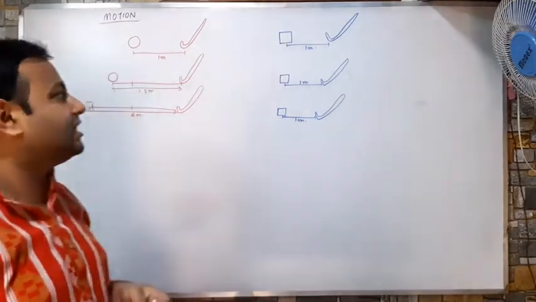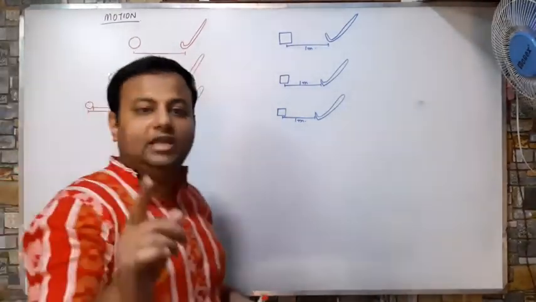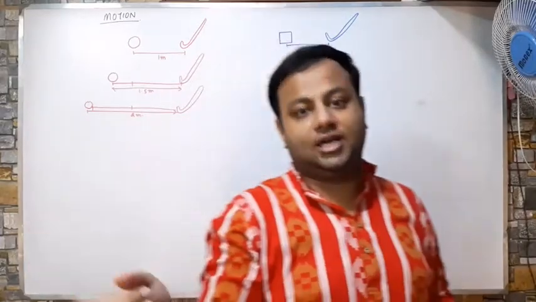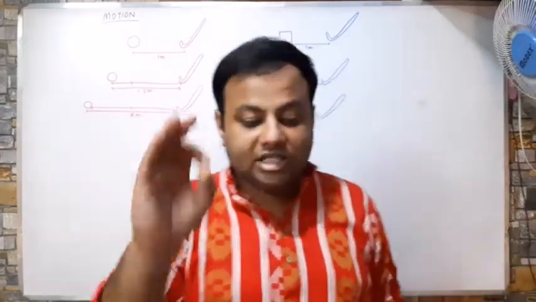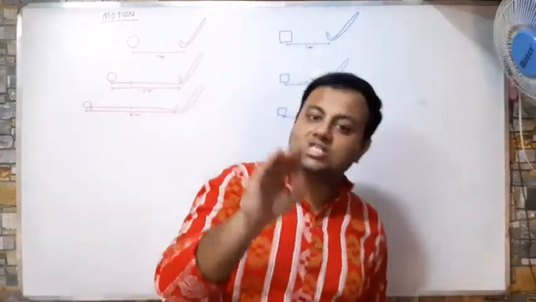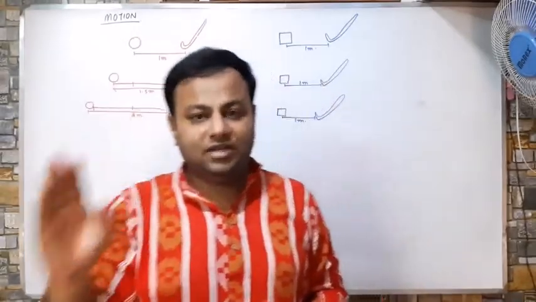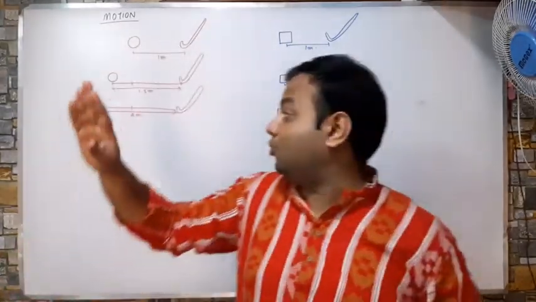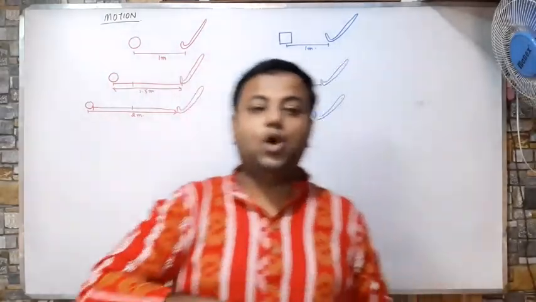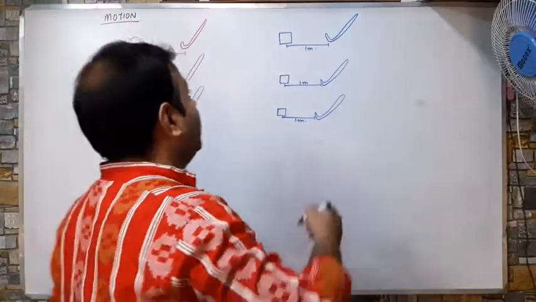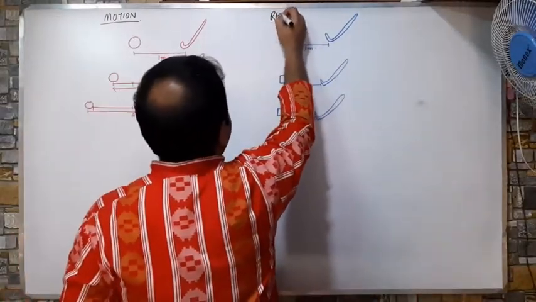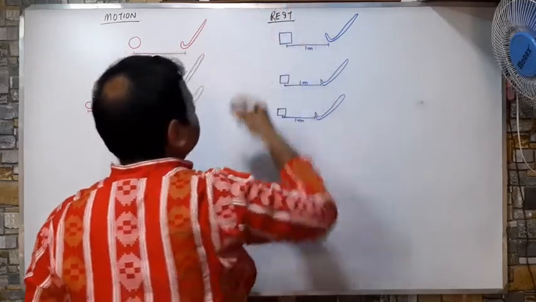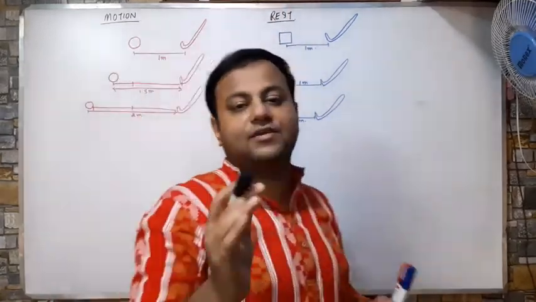So what we can say is that whenever a body changes its position with respect to time or with respect to the surroundings, it is said to be in motion. But when a body does not change its position, it is said to be at rest. So this is the definition of rest and motion.